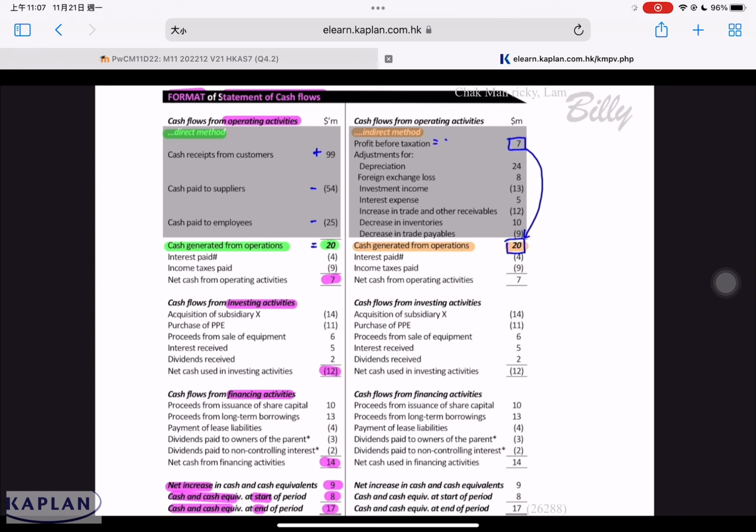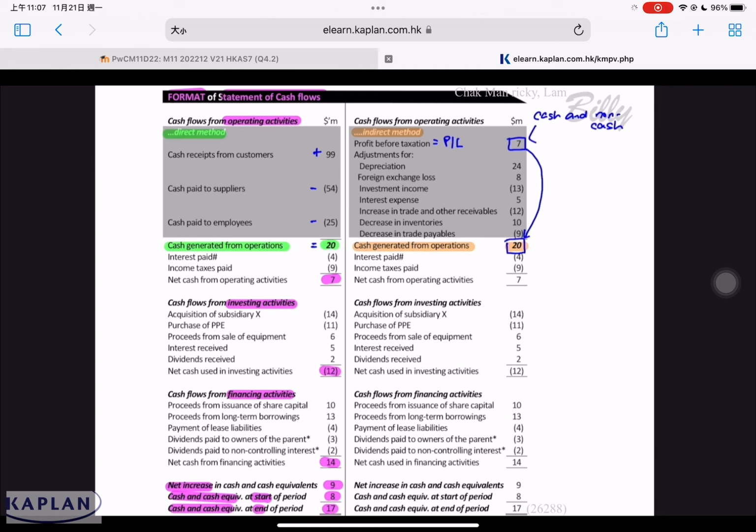Profit before tax is from the profit and loss statements. This $7 includes cash and non-cash items. Cash item means the cash received from customers for the sales made during the year. Non-cash means the credit sales made to customers during the year but the cash may be received in the following year, or purchases made but payment made in the following year. These are considered cash and non-cash.